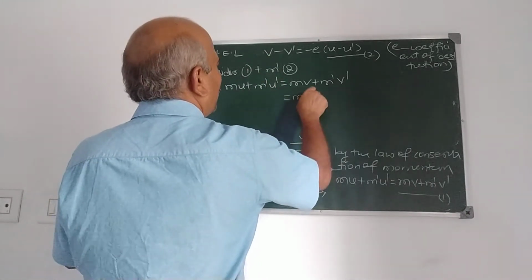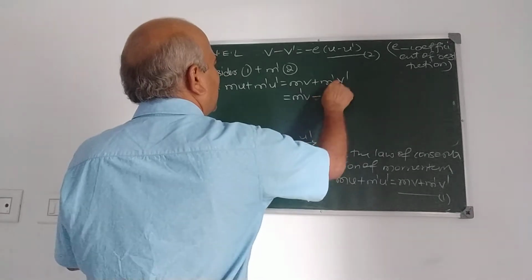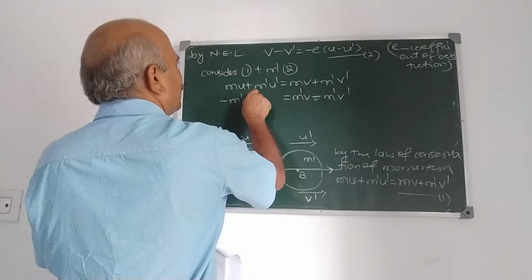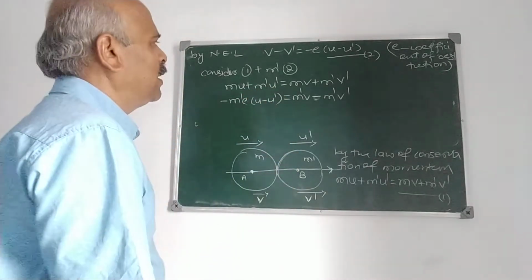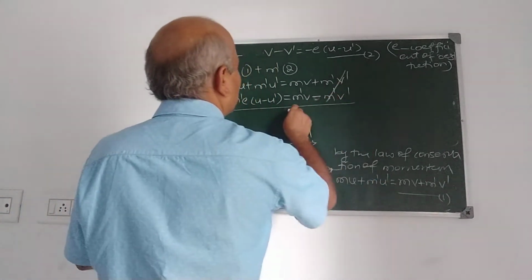So we will get m dash v minus m dash v dash is minus m dash e into u minus u dash. Now adding, this cancels.